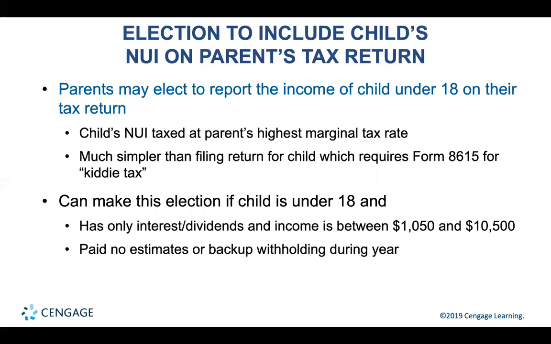If the child is under the age of 18, the gross income that they have is only from interest and dividends, the gross income is more than $1,050 but less than $10,500, and no estimated tax or backup withholding has been withheld. So on those interest and dividends, if those 1099 DIV forms have withholding held from them, then you cannot elect to include it on the parent's return. Or if the parents paid estimates throughout the year because they knew that this child was going to have high interest and dividends, then that child would still have to file their own tax return.